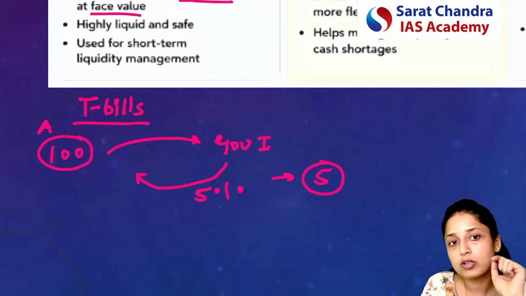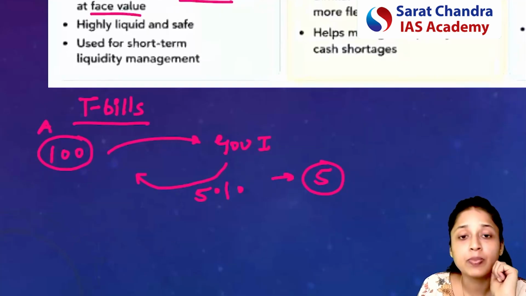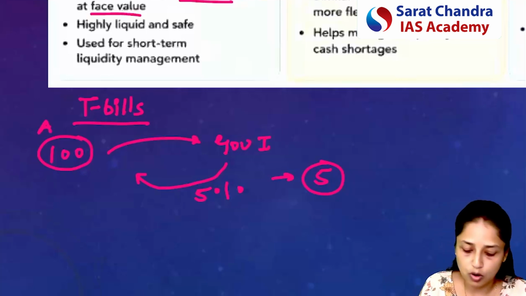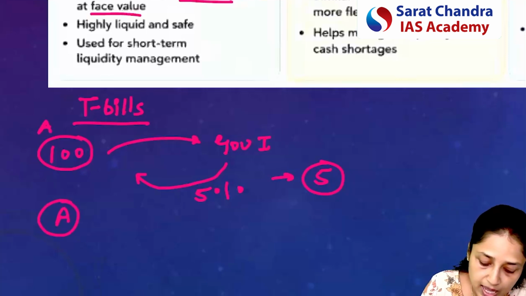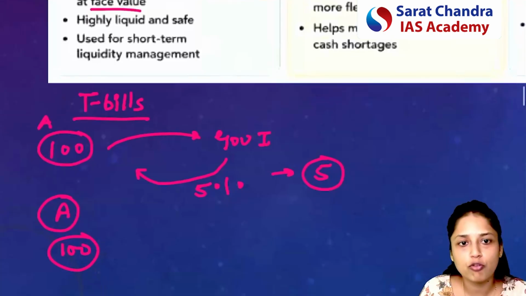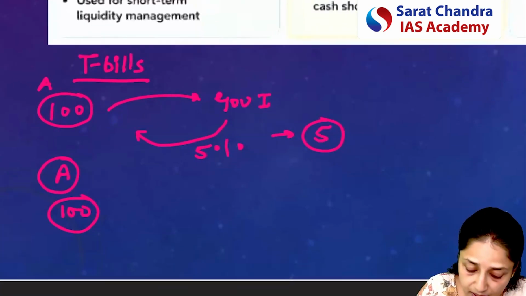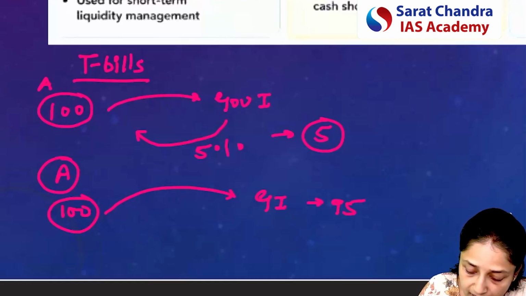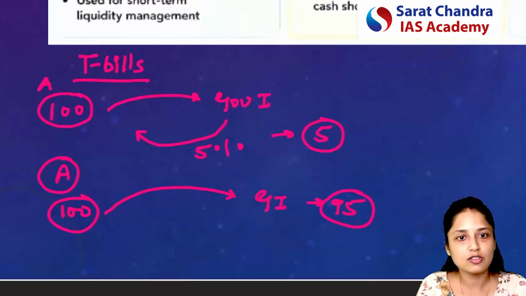Now, if we talk about T-bills, what will happen here? Since no interest is involved, what will company A do? Company A will take a bond of rupees 100 only. So the face value of the bond will be 100 rupees, but it will be given to the government of India at 95 rupees. Understood?